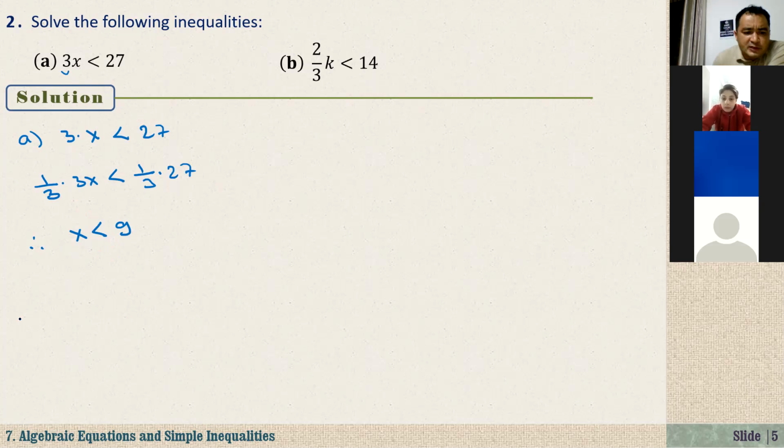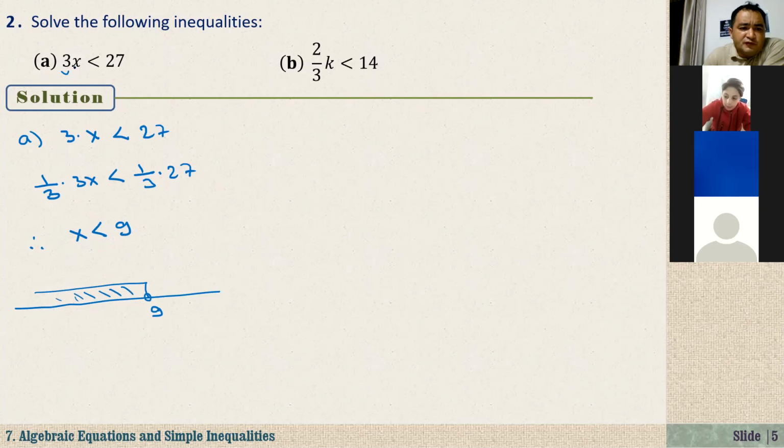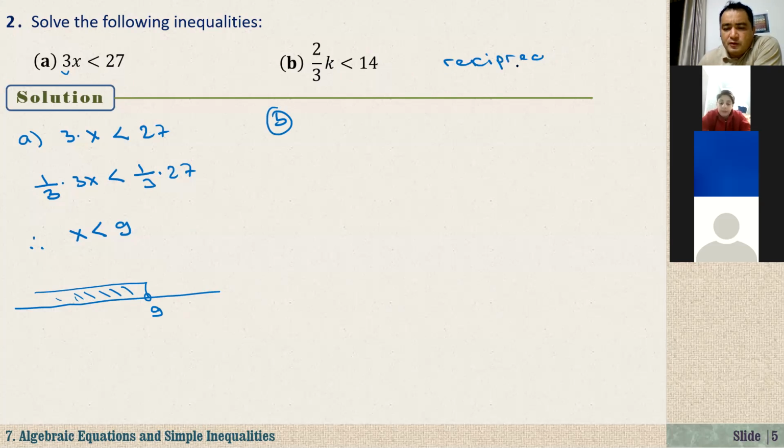It means that if you pick any number that is less than 9, and substitute it here, for example multiply by 3, it will be less than 27. That is what the solution of the inequality means. How about B? We should multiply by the reciprocal.